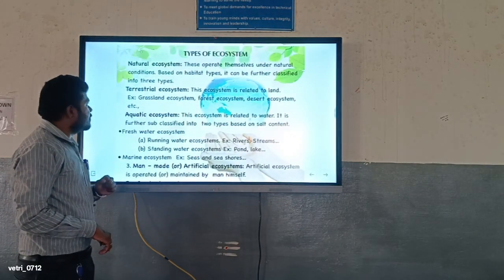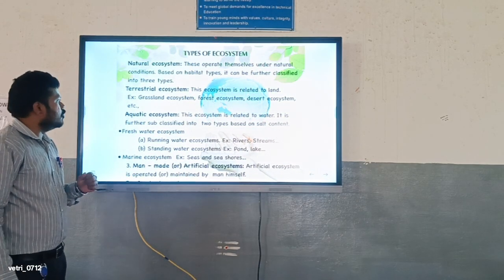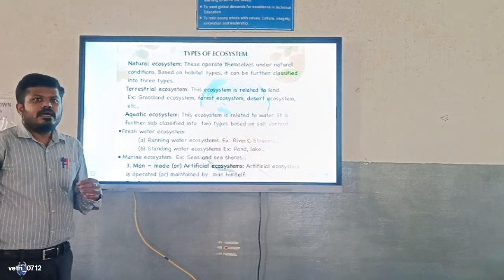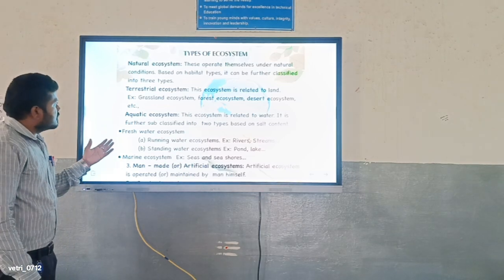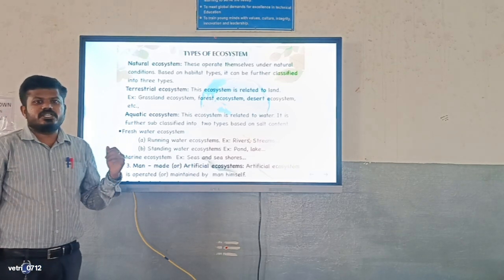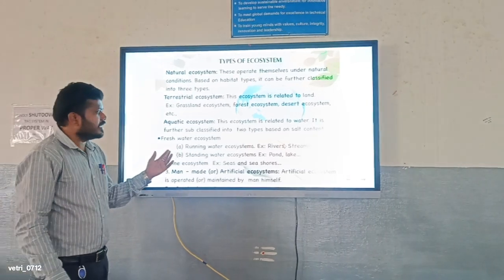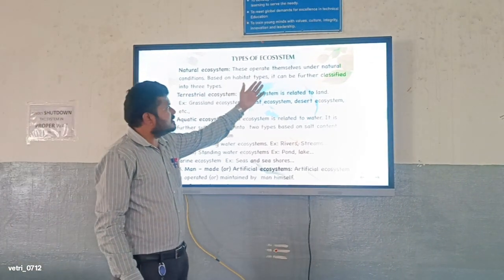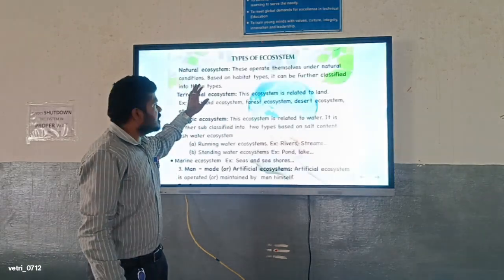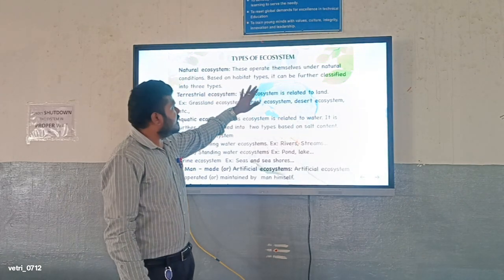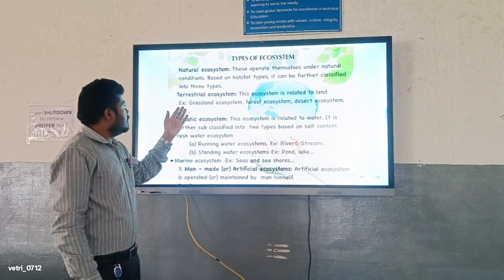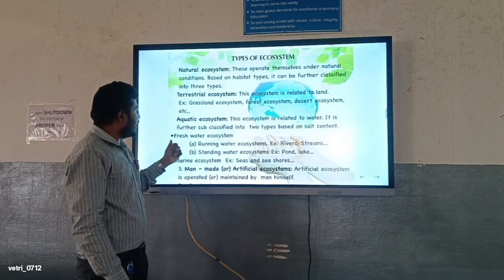The types of ecosystems: natural ecosystem, terrestrial ecosystem, and aquatic ecosystem. Terrestrial is the land ecosystem and aquatic is the water ecosystem. The natural ecosystem operates by itself under natural conditions. Based on habitat, it can be further classified into three types: terrestrial ecosystem and aquatic ecosystem.